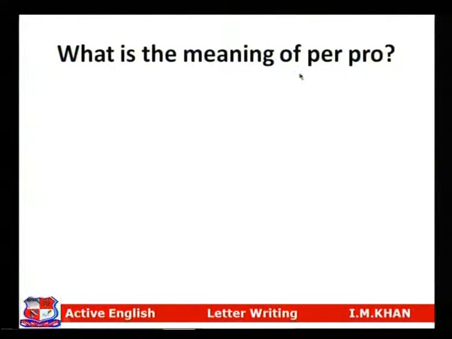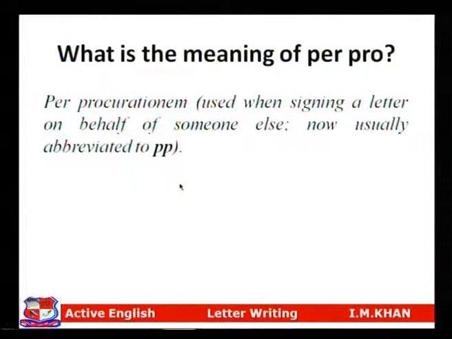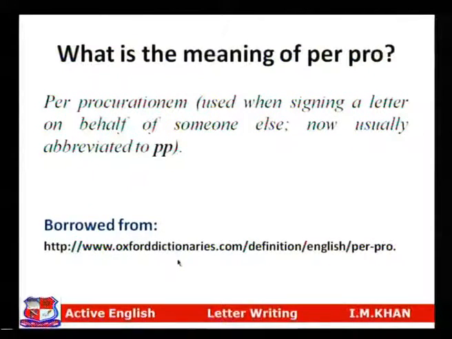What is the meaning of per pro? As I just said, I have explained this. It is called per procurationum. It is used when signing a letter on behalf of someone else, now usually abbreviated to double P, or you can say PP. This particular definition is borrowed from the website www.oxforddictionaries.com. There you can go, just insert the word per pro or double P, you will find this definition.